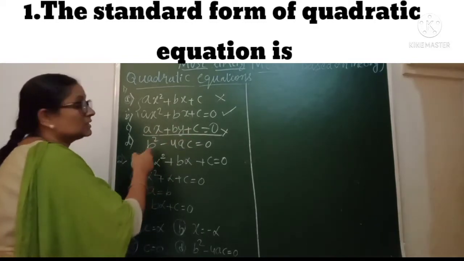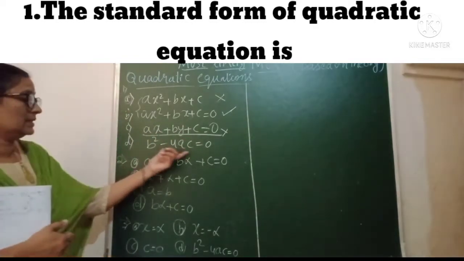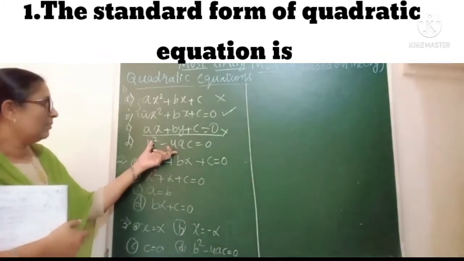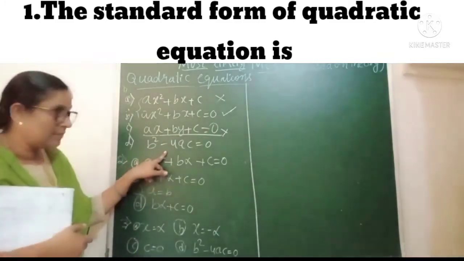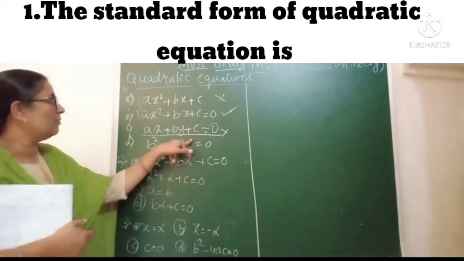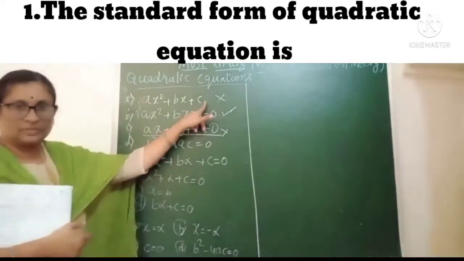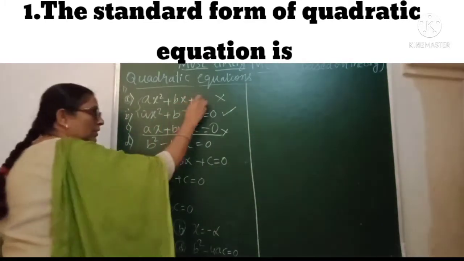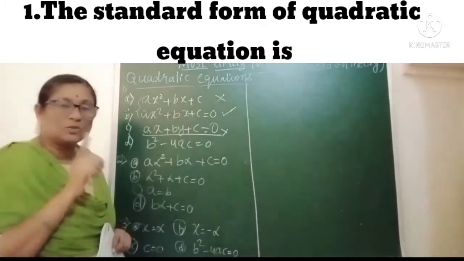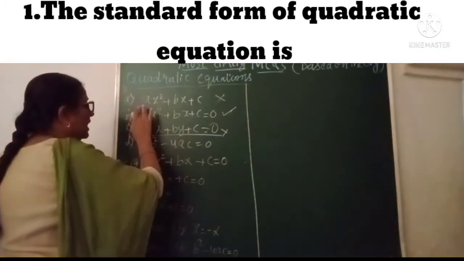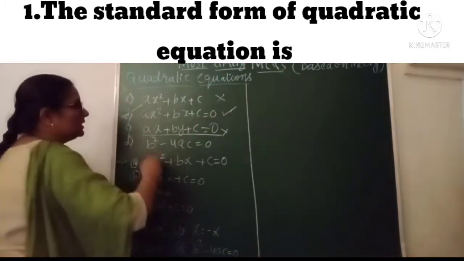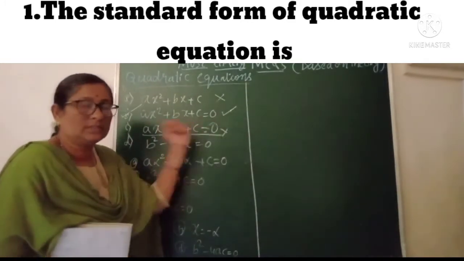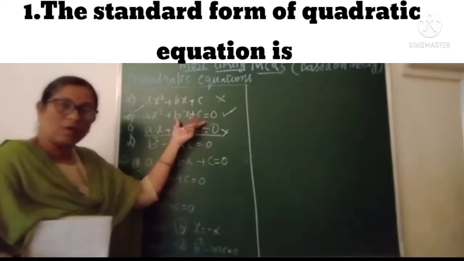And this one is the discriminant, which you have discussed in the exercise, so you may get confused with it. Remember, this is called the discriminant, this is the linear equation standard form, and an expression without zero is wrong, because an equation must have both LHS and RHS. If you put that as the correct answer, it is also wrong. The correct option is the second one, ax square plus bx plus c equal to 0. This is the correct standard form of a quadratic equation.